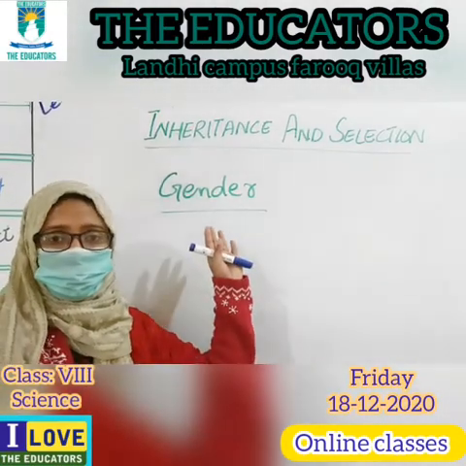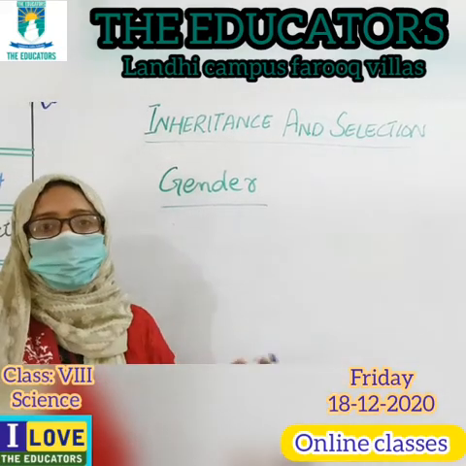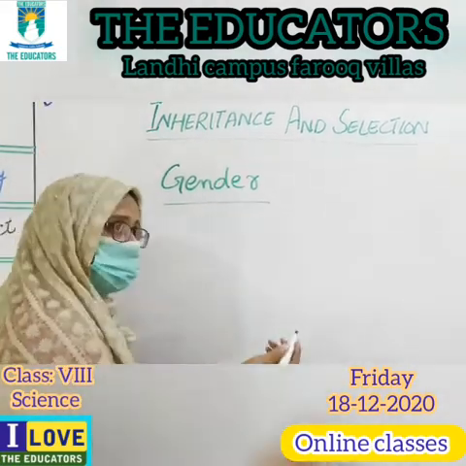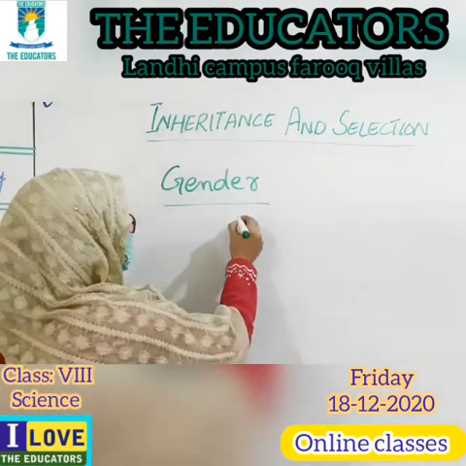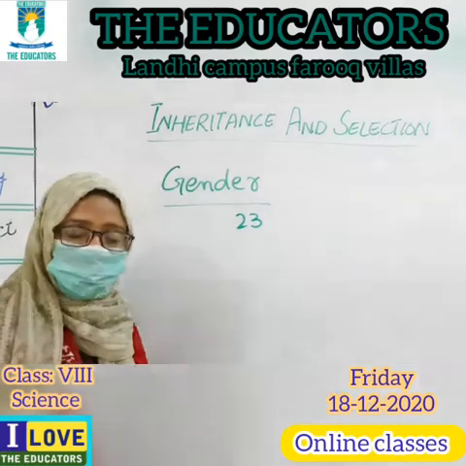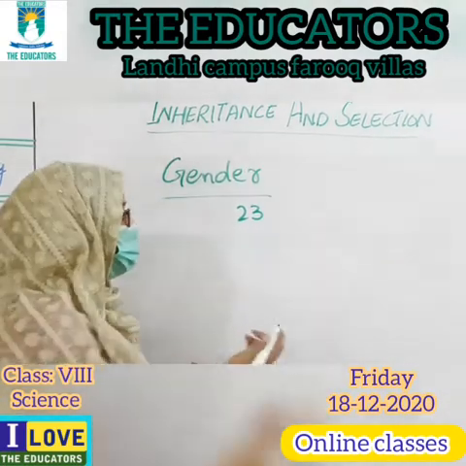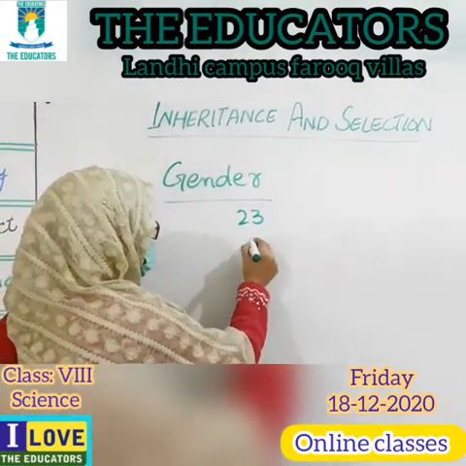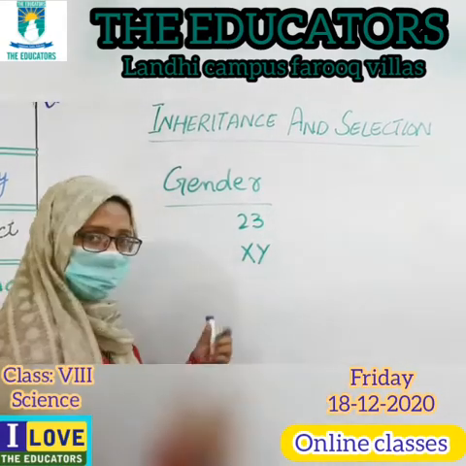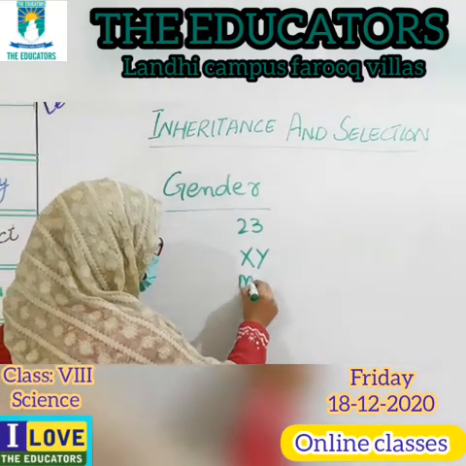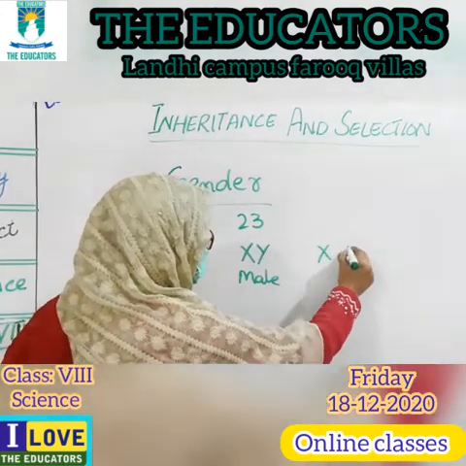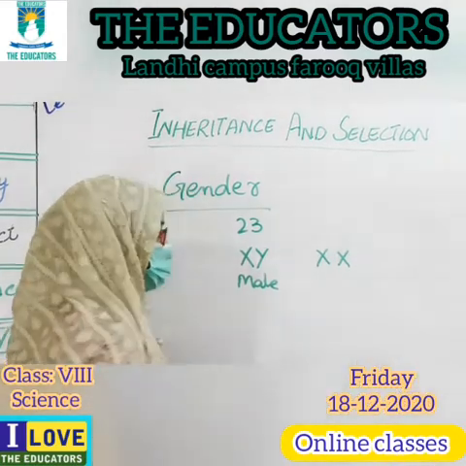Now we are going to discuss gender. What is gender? You know that in the human cell the number of chromosomes present in pair form is 23. In the male, it is X and Y, and in the female, both will be X.